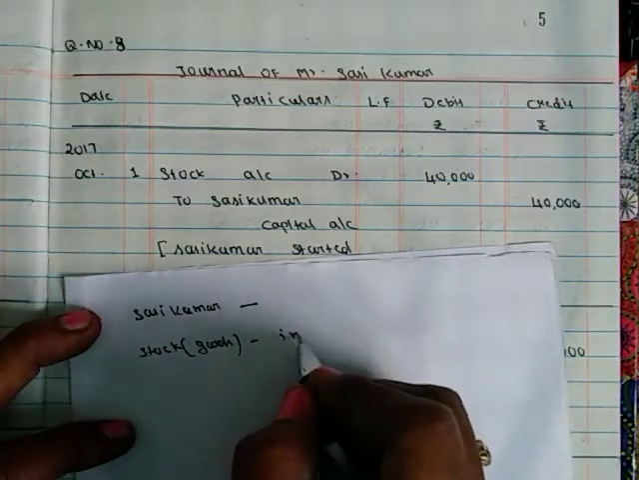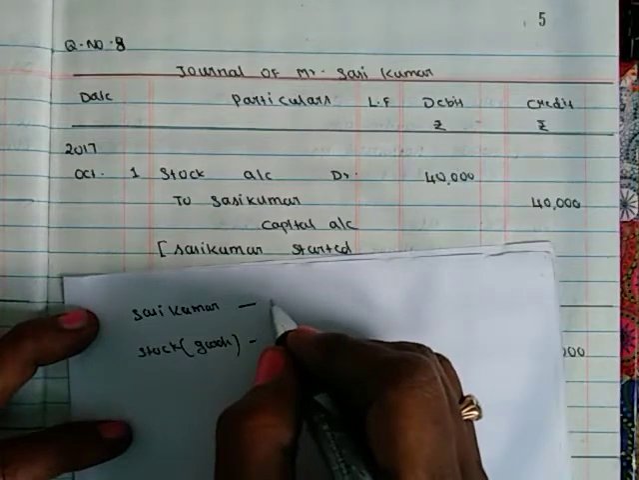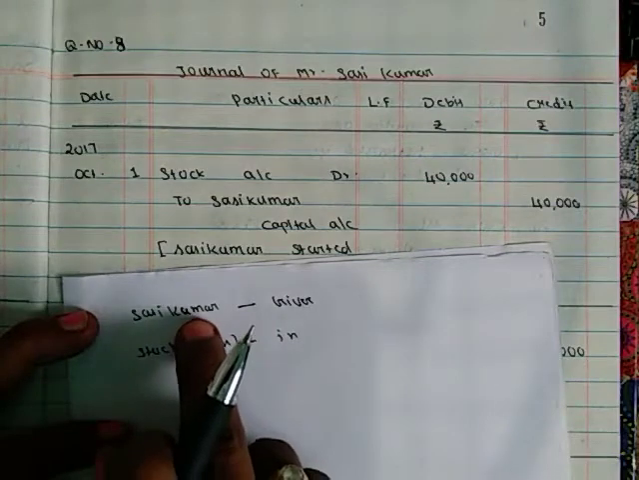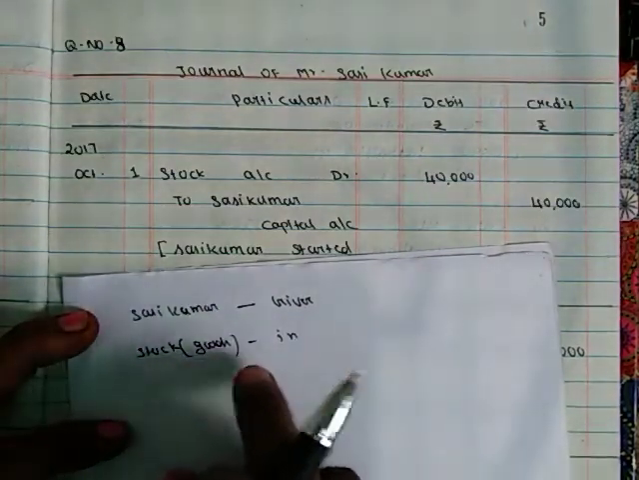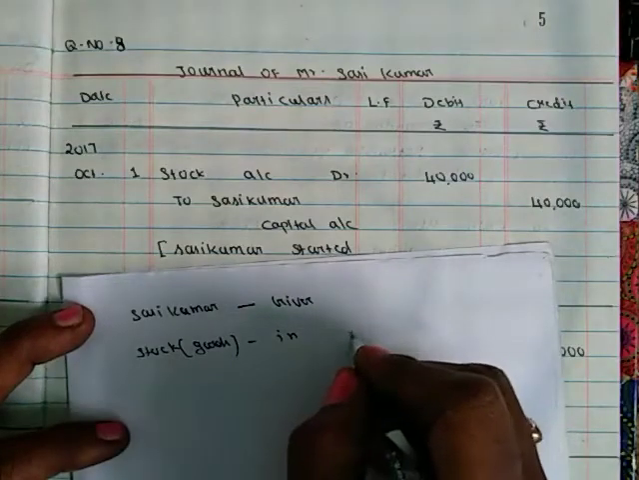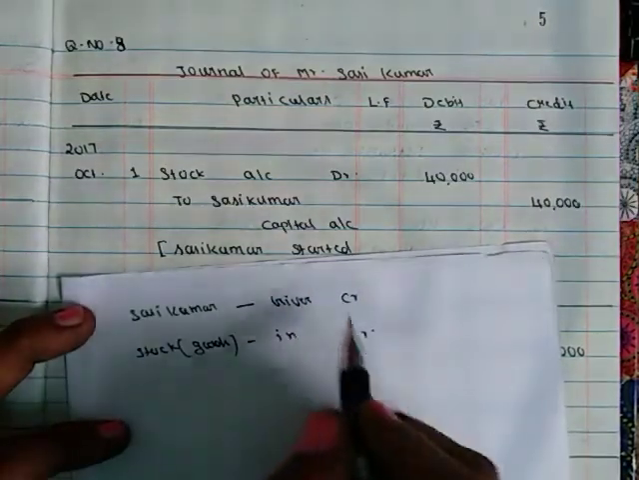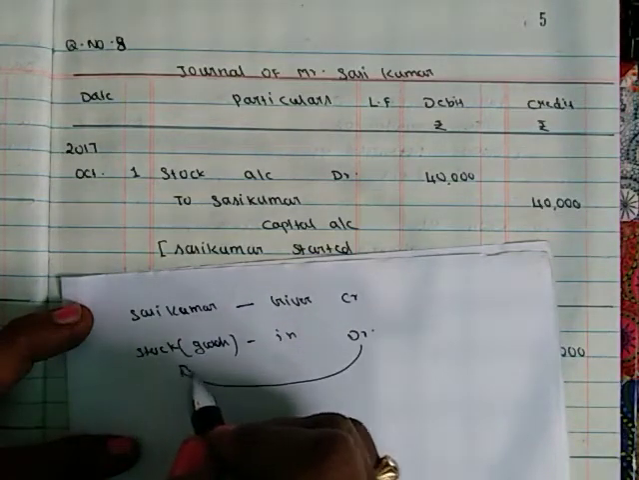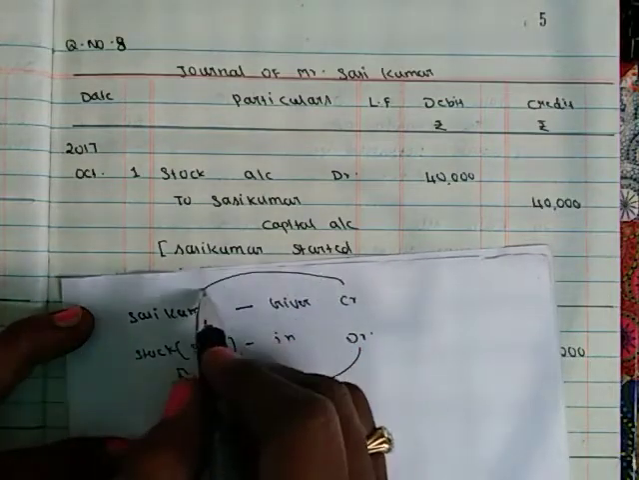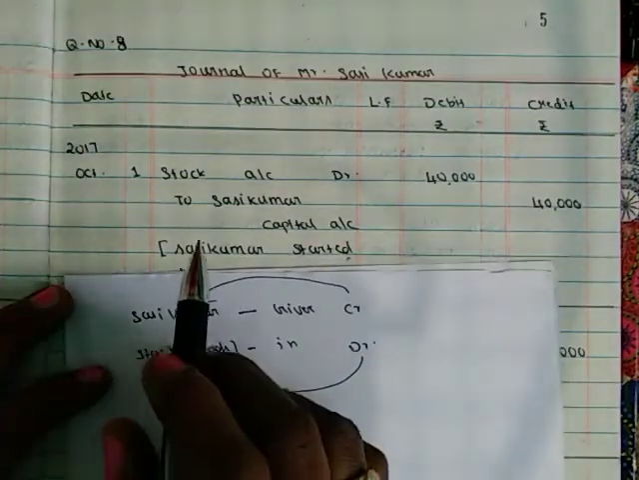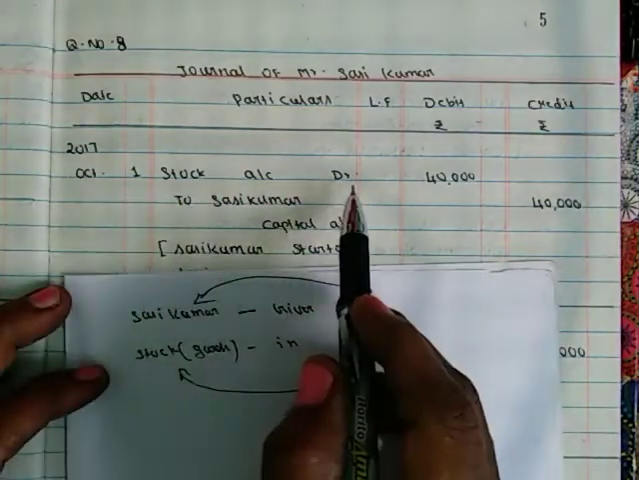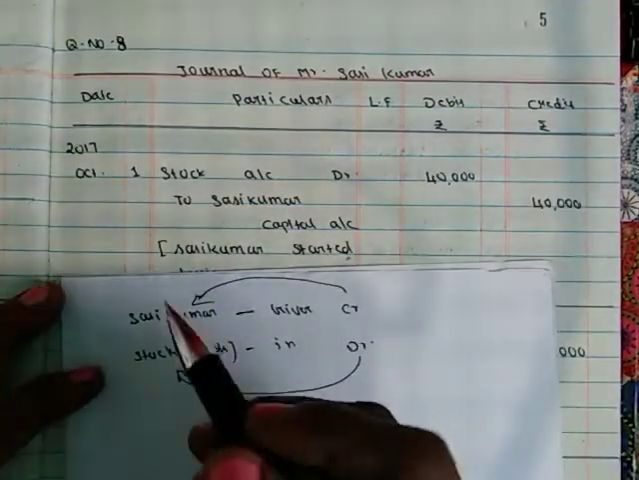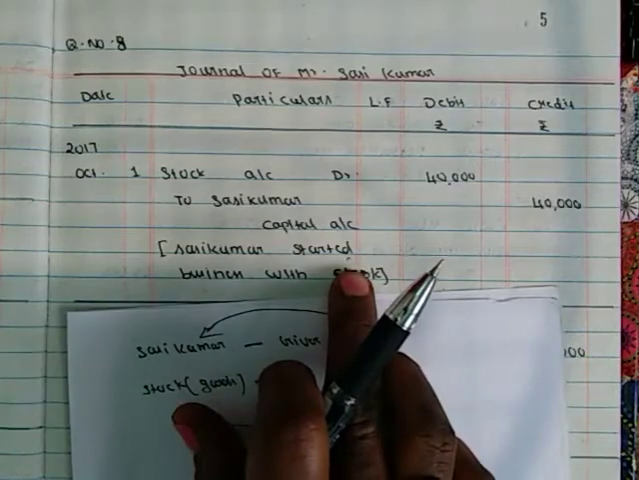So stock comes in and Sasikumar is the giver. Always you have to think from the business point of view only. So Sasikumar here is the giver and stock comes in. So debit what comes in, stock, and credit the giver, Sasikumar. Stock should be debitor and Sasikumar should be creditor. So stock account debit to Sasikumar's capital account 40,000. Sasikumar started business with stock.